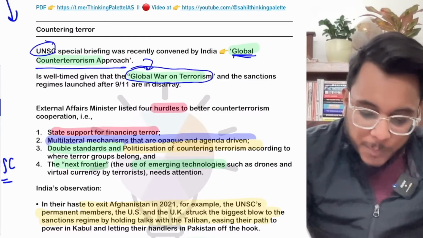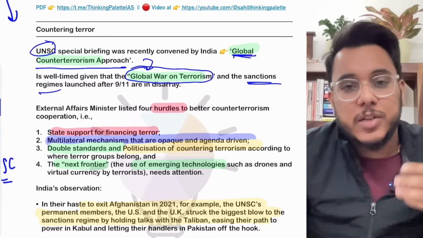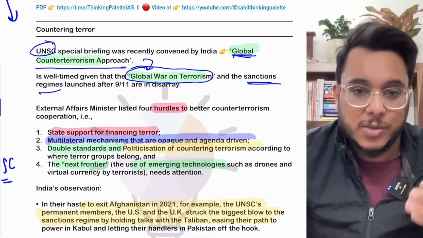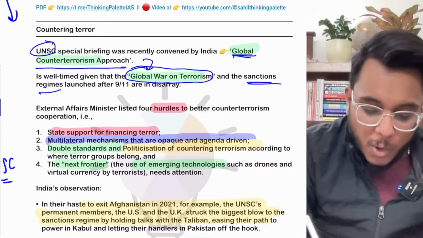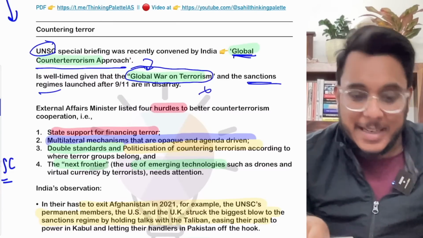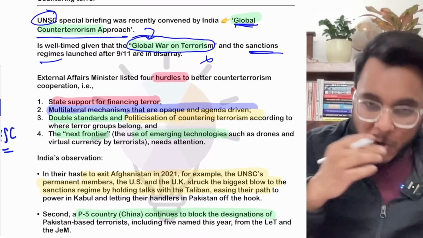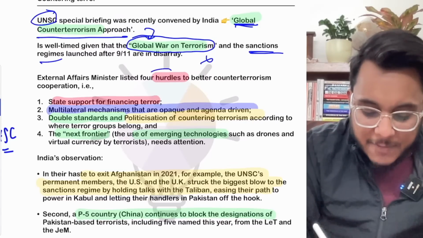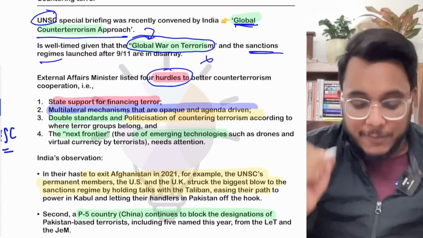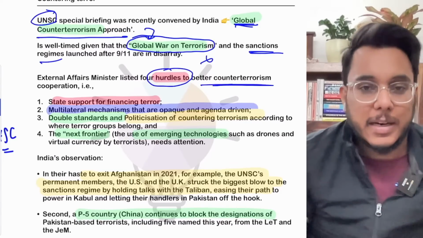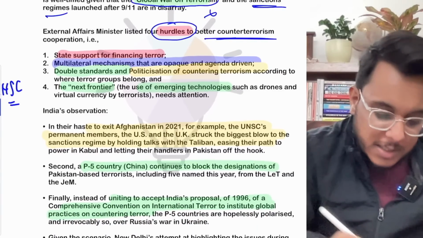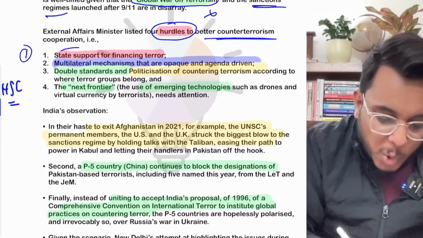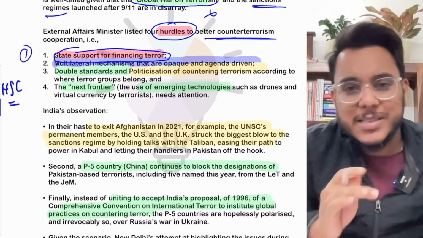Basically right now, the sanctions regime, the sanctions imposed on terrorist organizations, is not very proper, and the terrorism architecture is not in a very good place. Therefore, the Minister of External Affairs identified that there are 4 hurdles, 4 problems for better counter-terrorism cooperation. Now, what are these 4 hurdles? Number 1, state support for financing terror. Now guys, understand this thing.